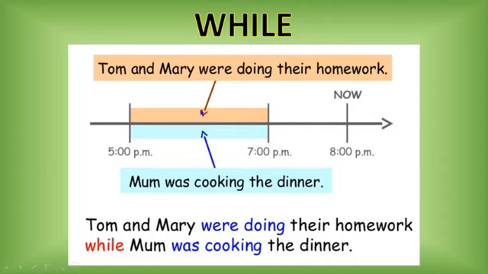They are simultaneous actions. That's why we use the sentence: Tom and Mary were doing their homework while Mom was cooking dinner. If you want to say something that happened at the same time, you have to use while. And if you have an action that interrupts another action, you have to use when.